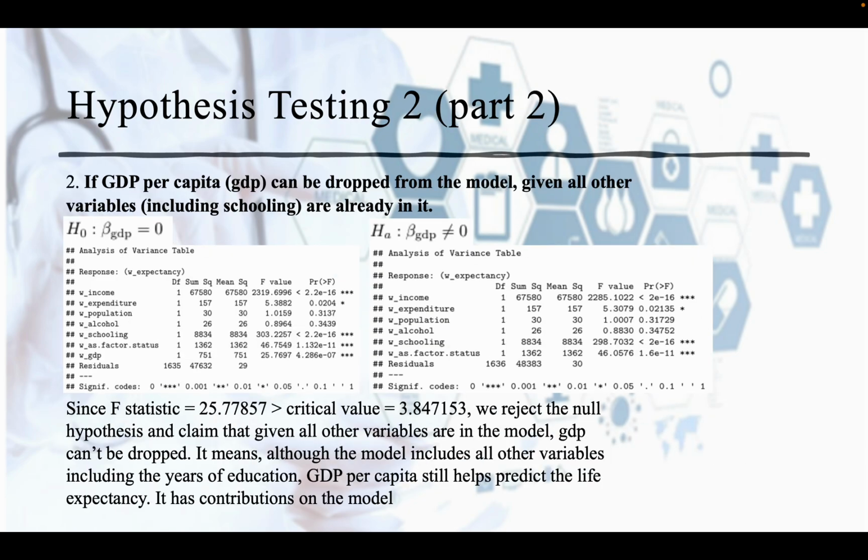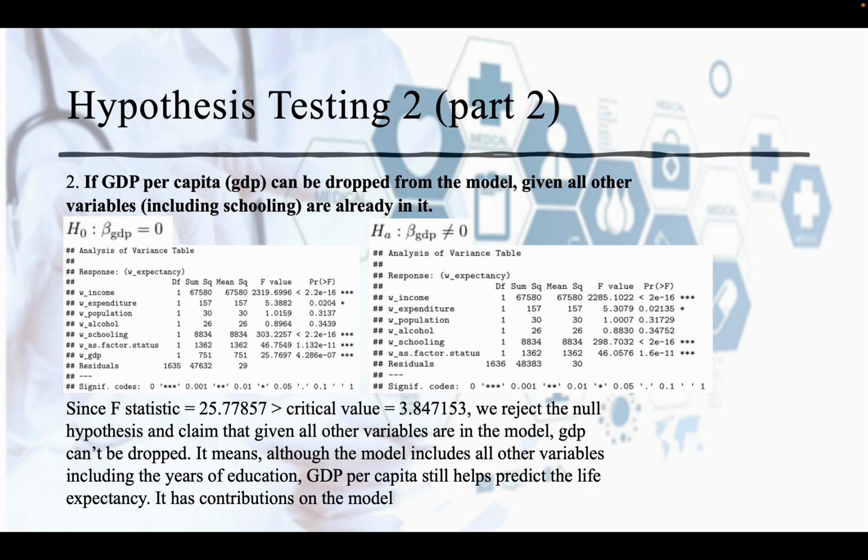Part 2. Can GDP per capita be dropped singly from the model, given all other variables, including schooling, are already in it? Our null hypothesis is beta GDP equals 0, and the alternative hypothesis is beta GDP is not 0. Our conclusion is that since the F statistic is 25, much larger than the critical value 3.84, we reject the null hypothesis and claim that given all other variables are in the model, GDP cannot be dropped. It means although the model includes all other variables, including the years of education, GDP per capita still helps predict life expectancy.